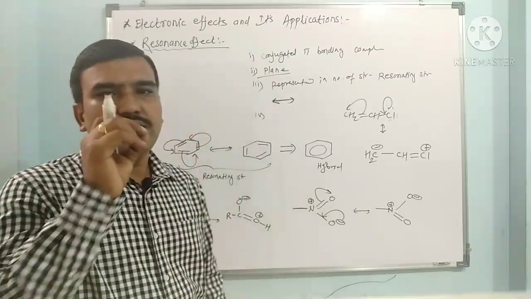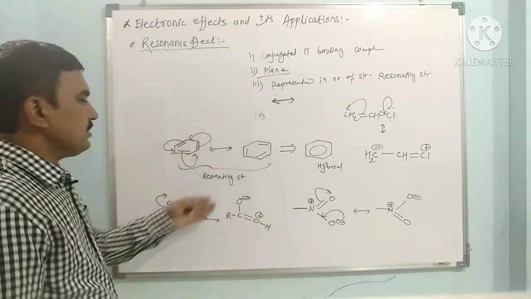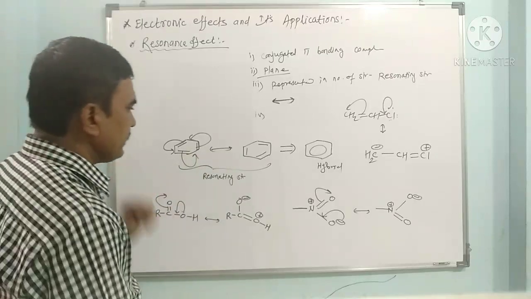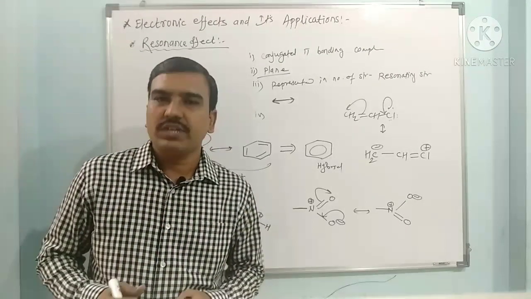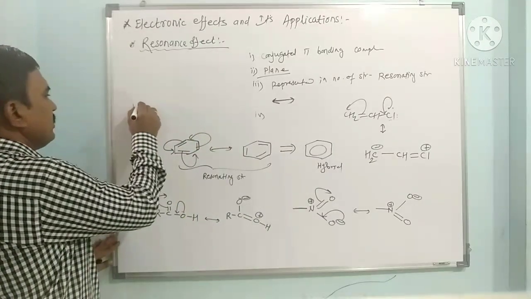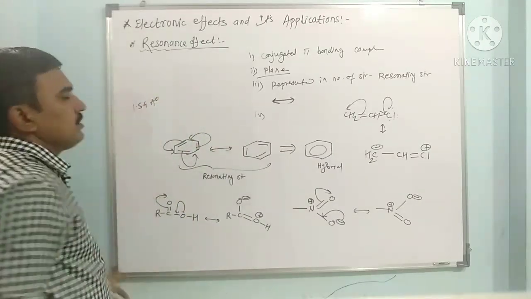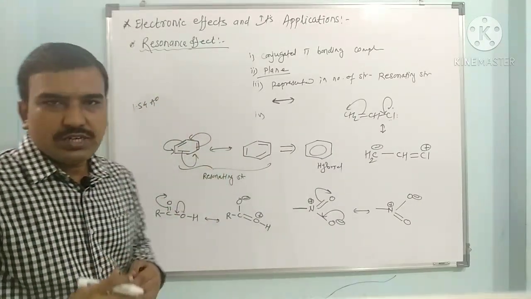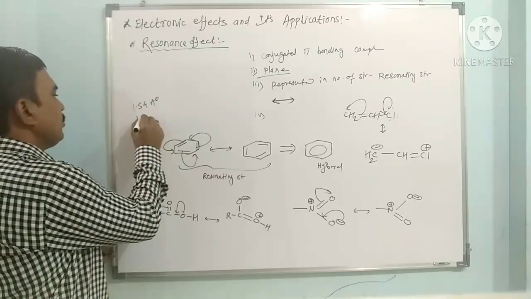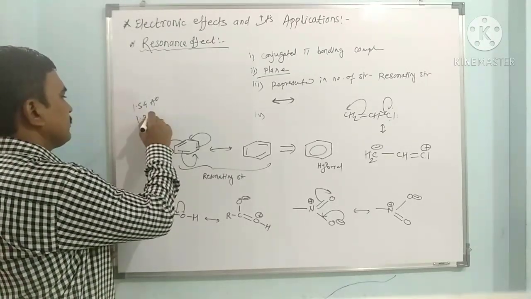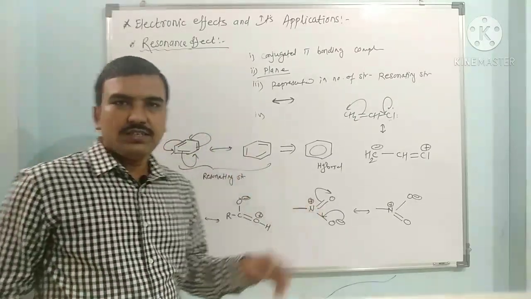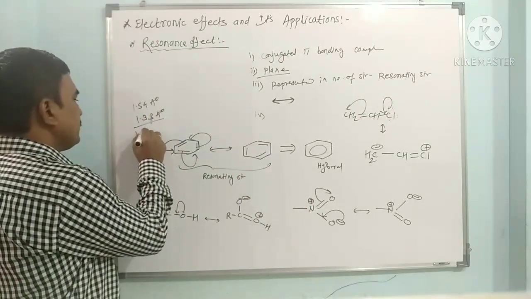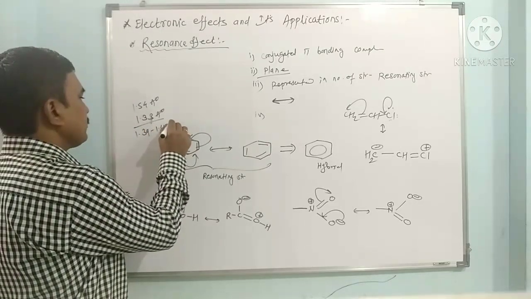Now what is the evidence for this resonance? If you see the structure of benzene, the bond length of a carbon-carbon single bond is 1.54 angstrom, and the bond length of a carbon-carbon double bond is 1.33 angstrom. But if you see the bond length in benzene, it is around 1.39 to 1.40 angstrom.